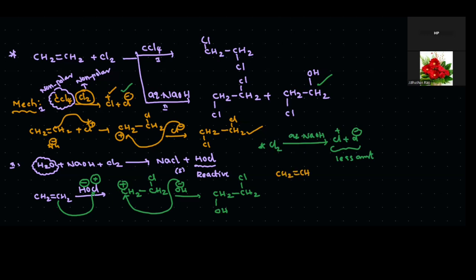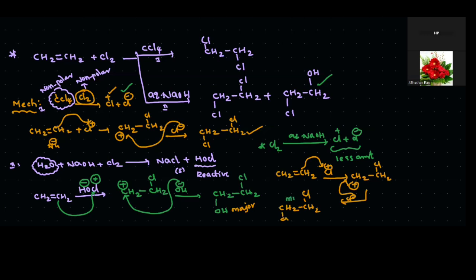This carbon donates to it and converts into CH2-CH2Cl with a positive charge. Next, Cl- attacks this carbon, and finally it forms CH2Cl-CH2Cl. This is the minor product, and the other one is the major product. So that is the identification.